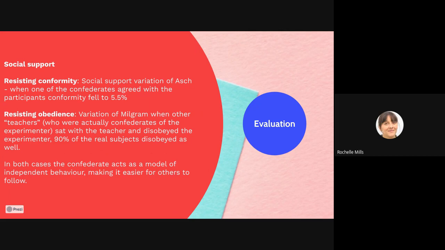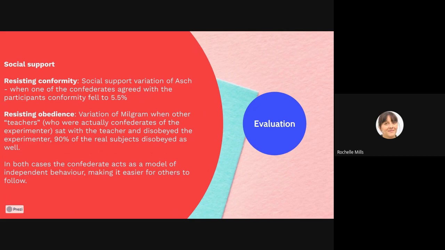When we look at social support and how it links to resisting obedience, we're looking at Milgram again. So refresh yourself about the baseline study of Milgram. And in this variation of Milgram's experiment, there were other teachers. These other teachers were actually Confederates. And what they would do is they would put a Confederate teacher with the participant teacher.